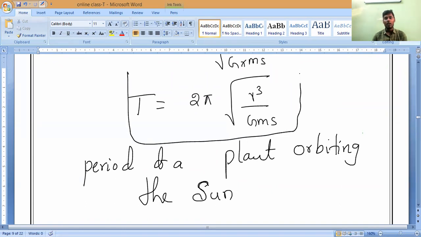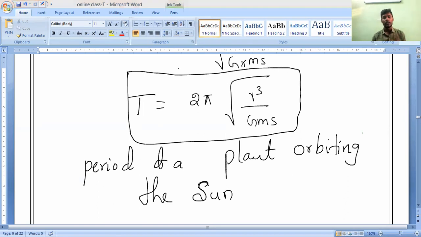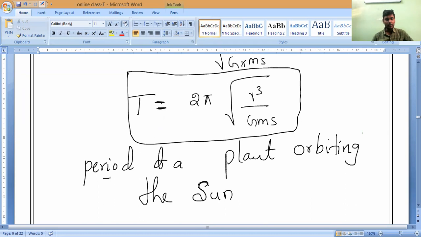With this formula, you can calculate for all the planets, including the Earth, Neptune, Mars, etc. Any planet, you can calculate the time period taken to orbit around the sun. Are you clear, everybody? Yes, sir.